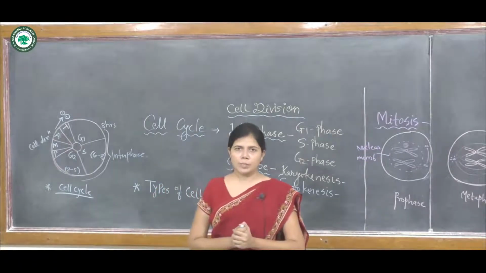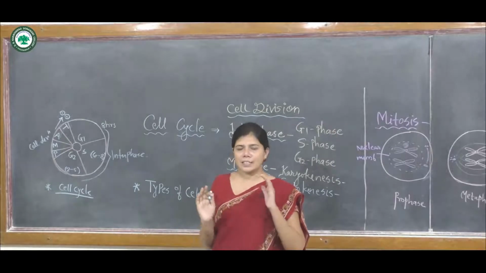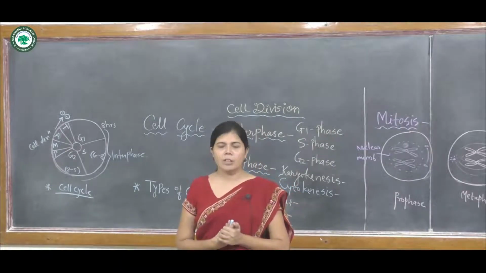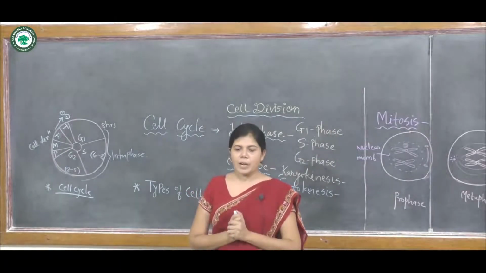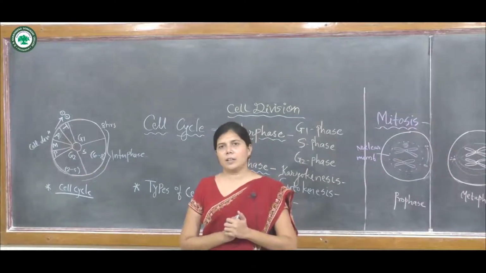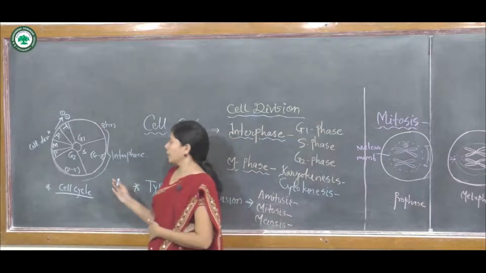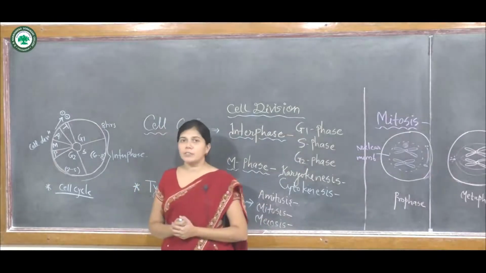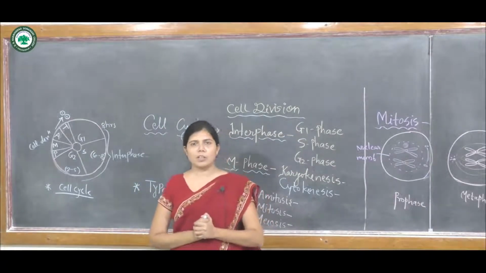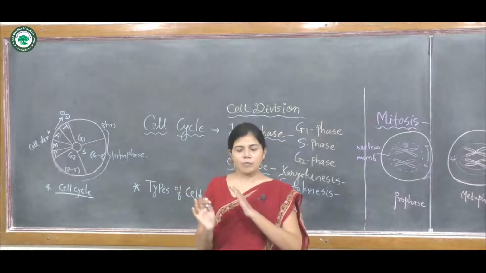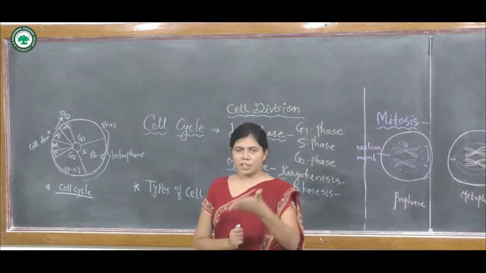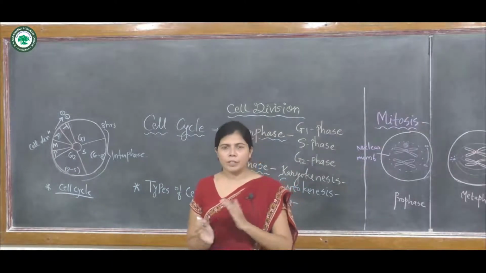The cell is completely mature and ready for cell division. Interphase is the resting phase in which the cell grows and gets ready for further division.